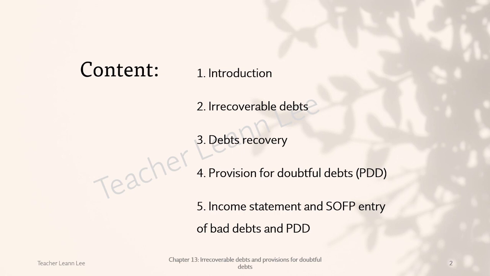Income statement and SOP entry for bad debt and PDD. PDD is the provision for doubtful debt. Once we have done the T account or the journal entry for the bad debts, bad debt recovery or even the PDD, we need to transfer to the income statement and the statement of financial position, which is SOP. So I will illustrate the T account and the journal entry with the transfer to the income statement and SOP entry.